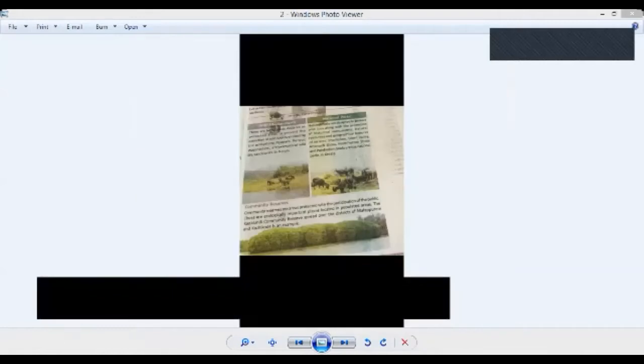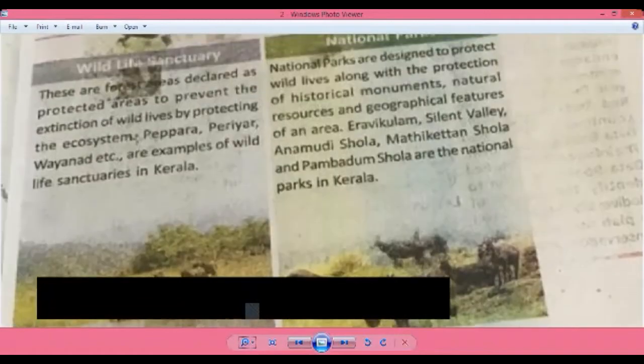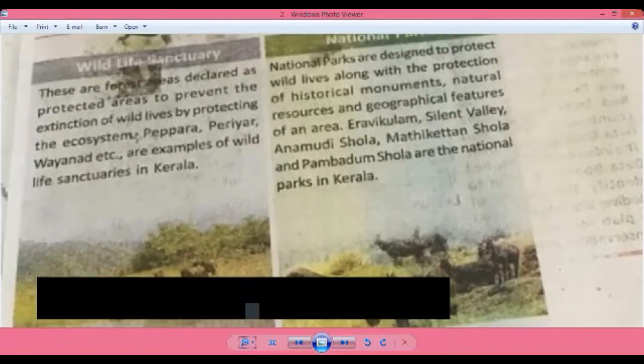So first comes the in situ conservation methods. The first one is the wildlife sanctuary. Wildlife sanctuaries are forest areas declared as protected areas, so we cannot enter these forest areas.